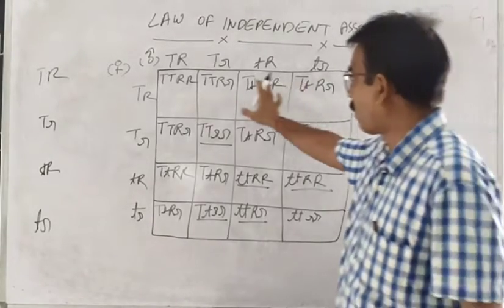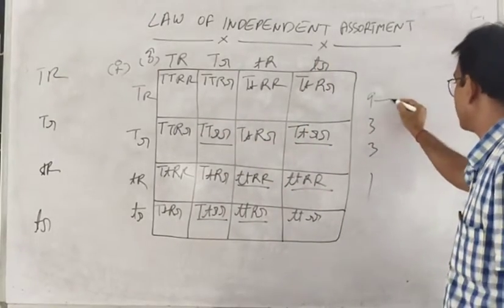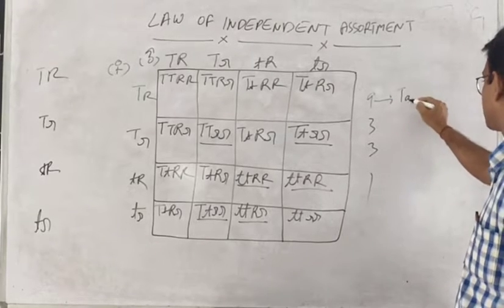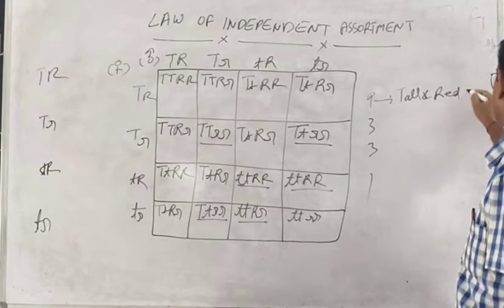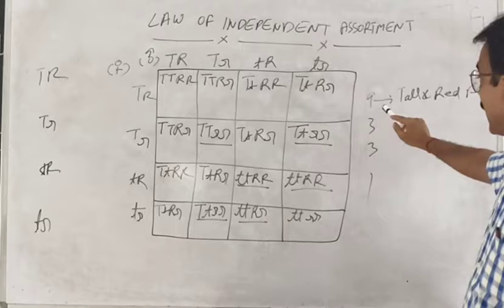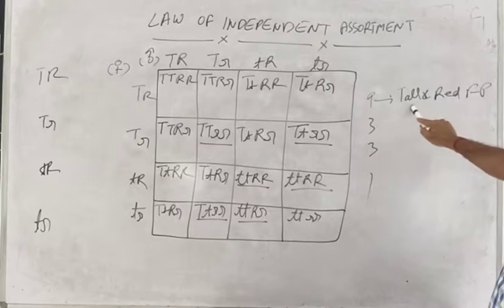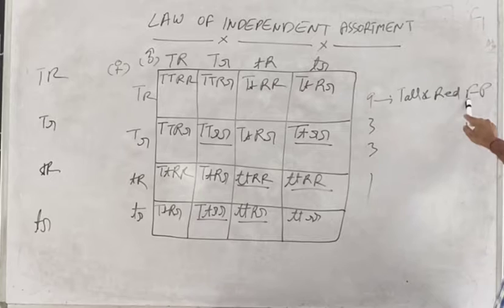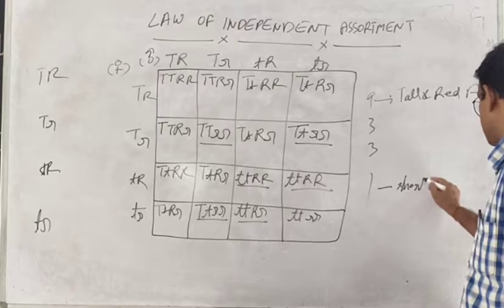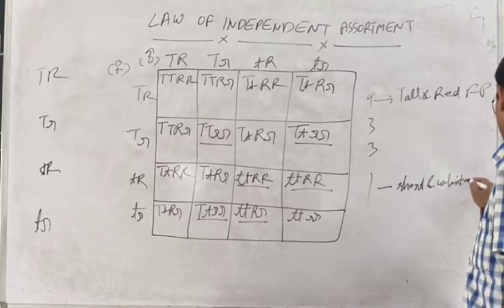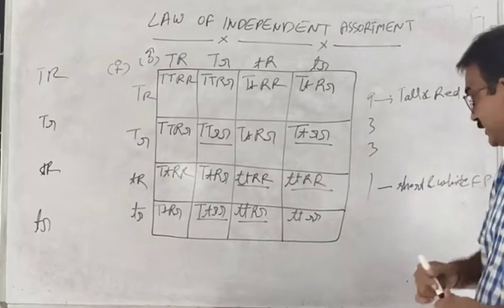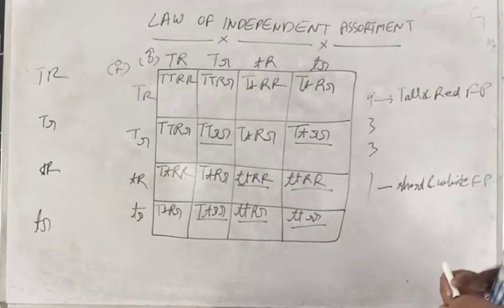If you count all these, you will find that 9 will show the phenotype of a tall and red flower plant, and 1 will show a short and white flower plant. This is a short and white flower plant.